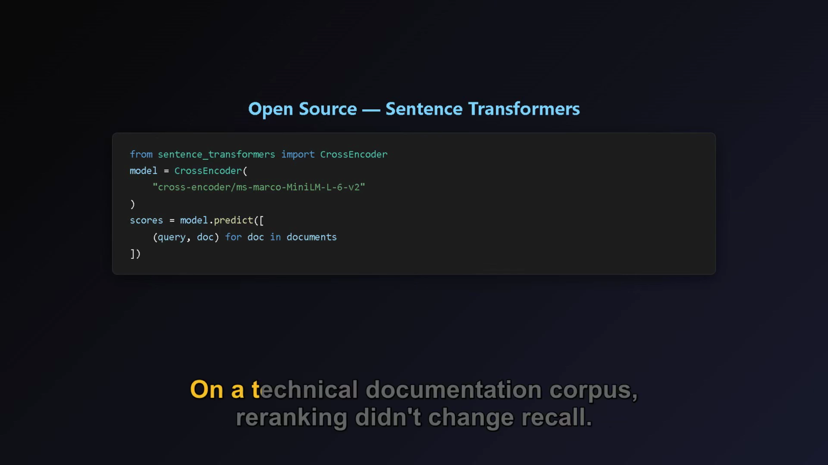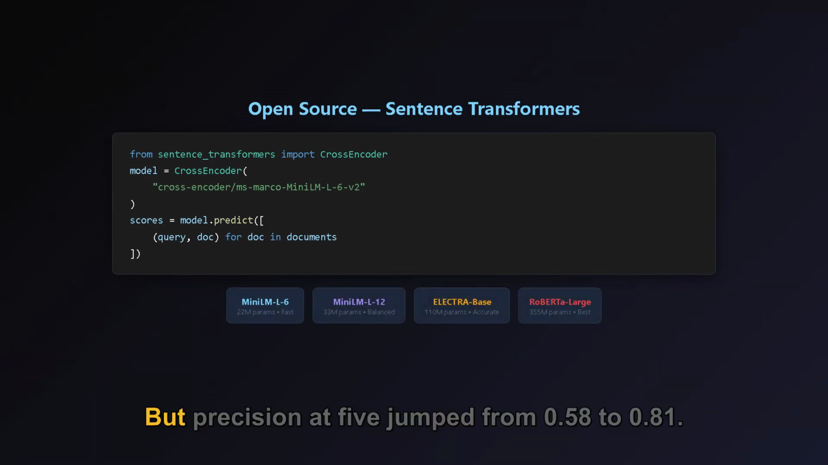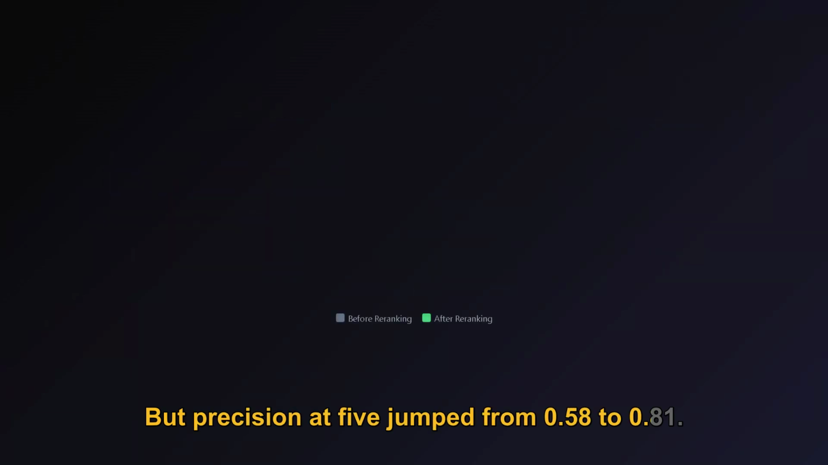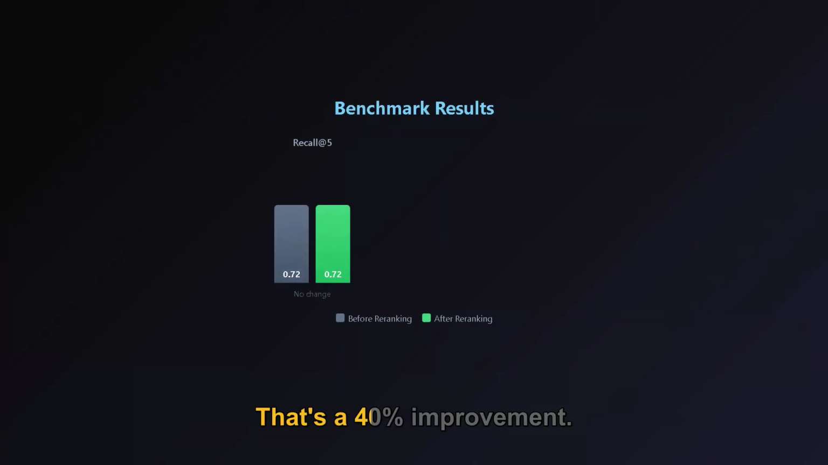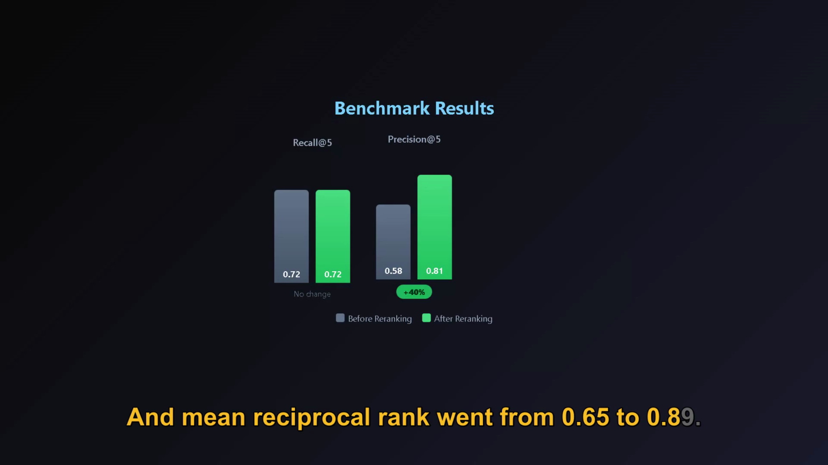On a technical documentation corpus, reranking didn't change recall. It doesn't add new documents. But precision at 5 jumped from 0.58 to 0.81. That's a 40% improvement. And mean reciprocal rank went from 0.65 to 0.89.